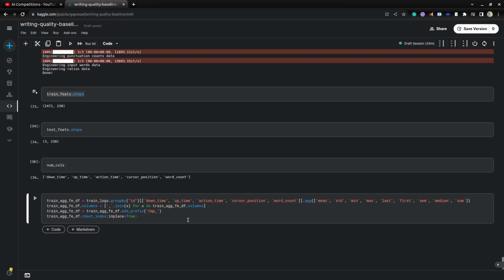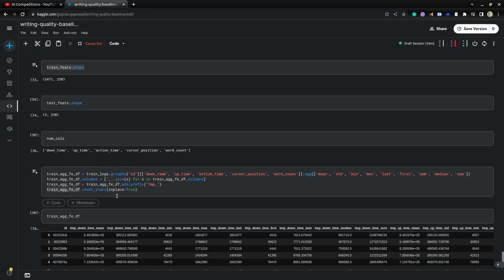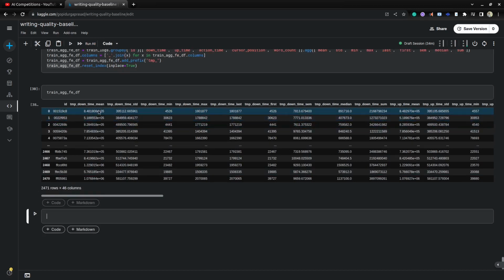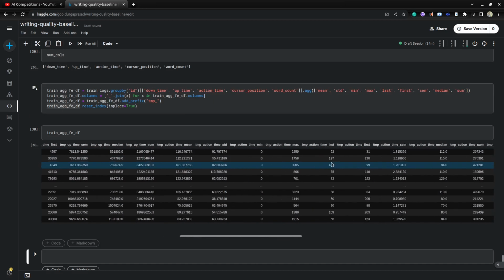I am creating those features, so I am running that function. Here you can see the train aggregation features df. Once this function is done, for each id you can see the downtime mean, downtime standard deviation, downtime minimum. So here we are creating aggregation level features.